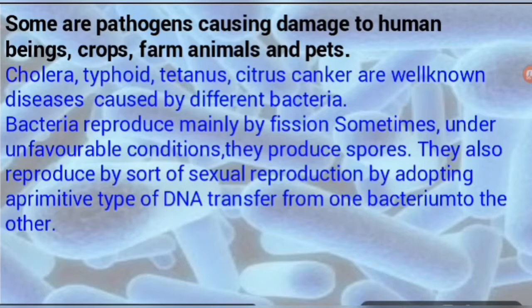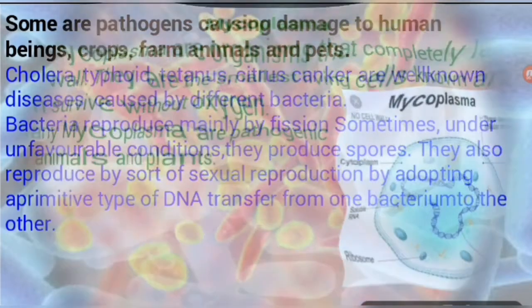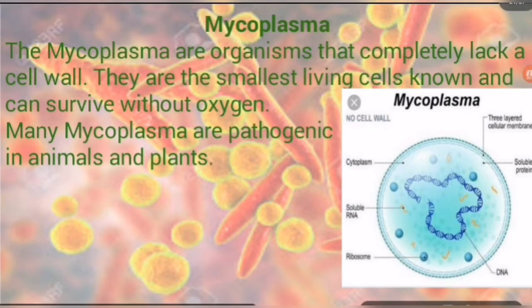So let's discuss the structure of another organism which belongs to the category Monera. This is mycoplasma. Students, very important. Many times it has been seen in your exam. So mycoplasma is also a prokaryotic living being other than bacteria, which belongs to the kingdom Monera. Mycoplasma is harmful to living beings because it causes disease.